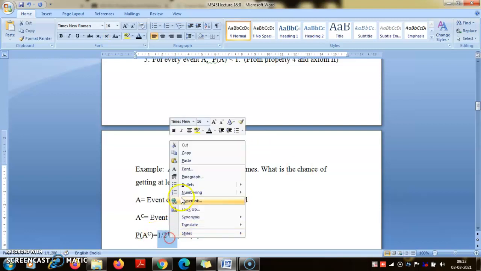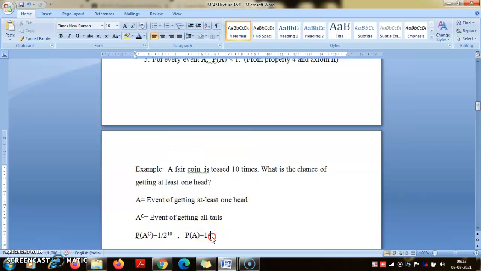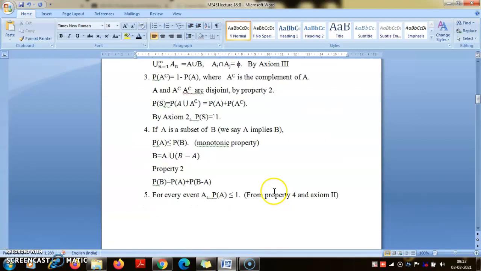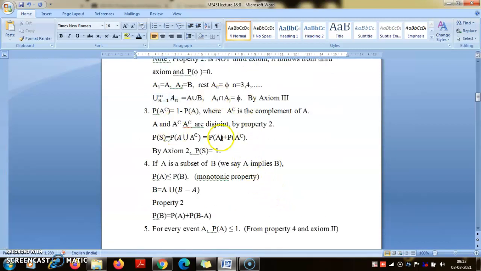So this is a quick demonstration that often the direct computation of an event may be a lot more challenging. Instead, the complement of that event may be easier to compute. So this is how it is.